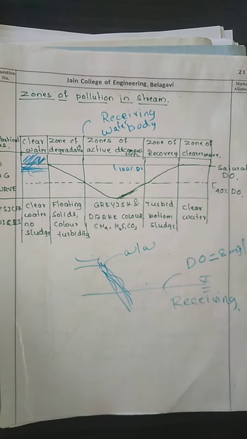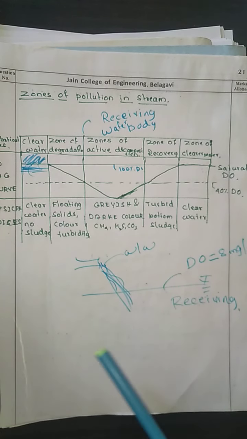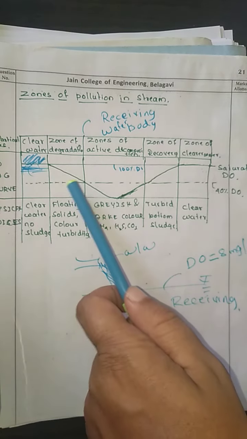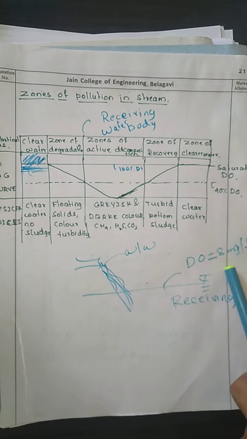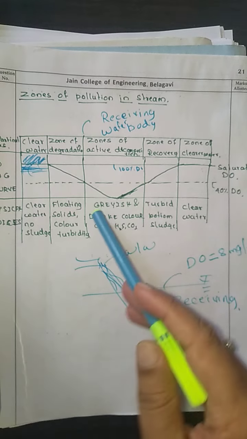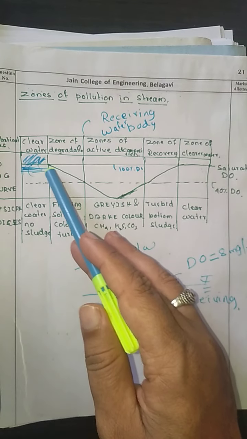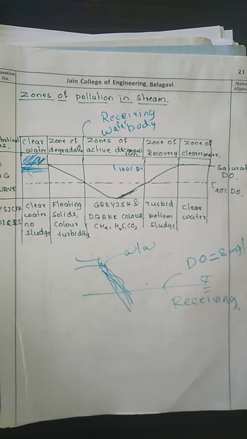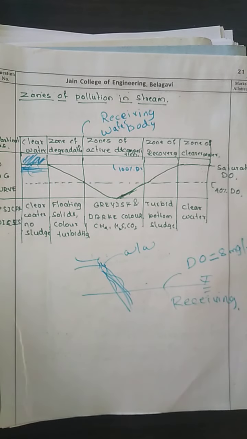In this particular portion, the receiving water body is slowly going to become dark and turbid. At the end of this zone of degradation, the DO which was 8 mg per liter in the beginning, that is 100%, is going to reduce to 40% of the DO. At the end of this zone, the DO is going to reduce to 40% of the value.